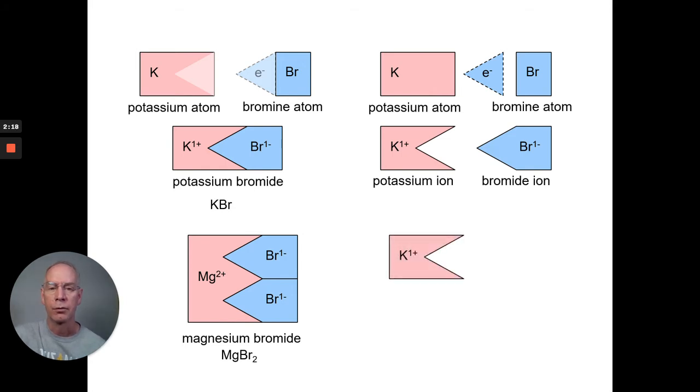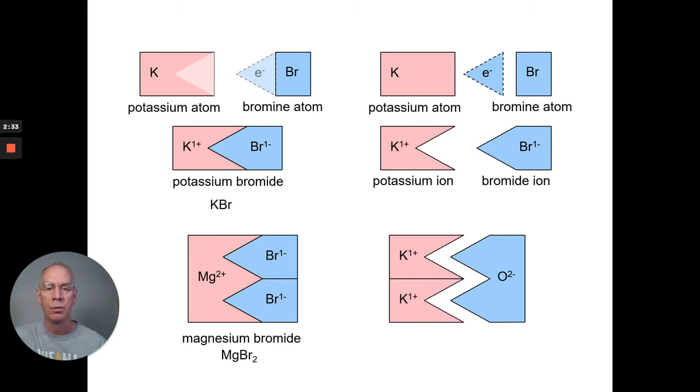Now, it also works if I take a potassium ion, and let's take a bigger anion like oxygen. That's a 2 minus. Now, notice 1 K and 1 O doesn't make this work. I would need 2 K1 pluses to work with that oxygen to make this come together, and then that would give me the formula K2O, and we'd call that potassium oxide. Okay, let's try a few more.